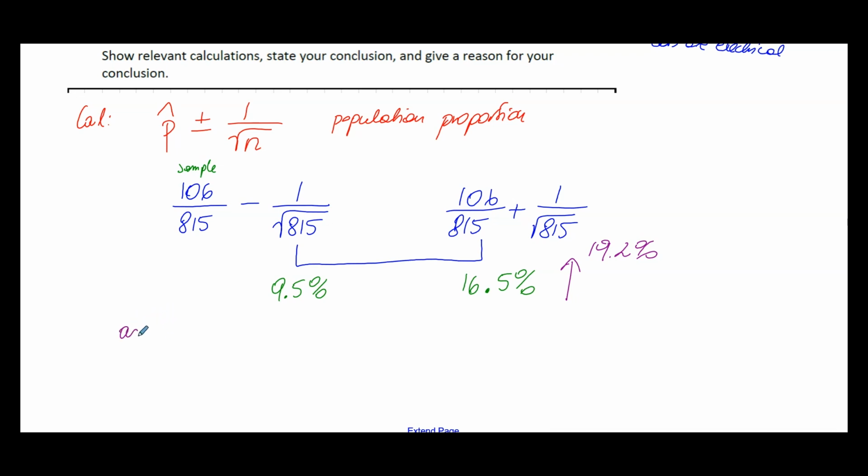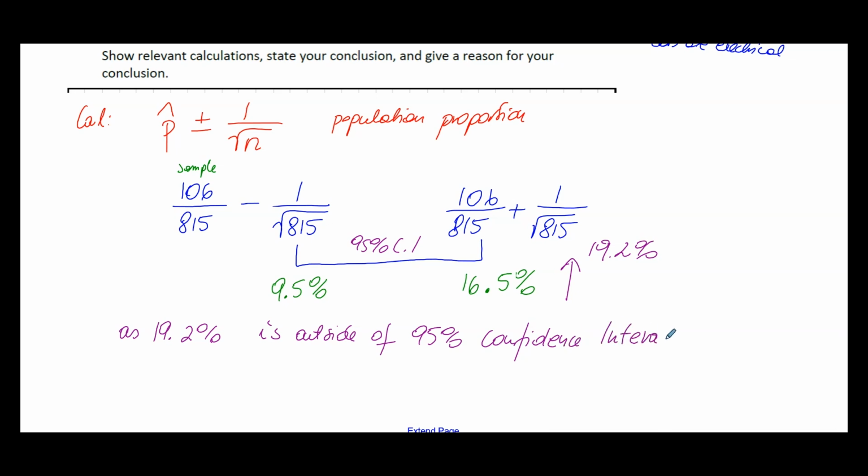We will say 19.2% is outside of the 95% confidence interval, we reject H0, which means null hypothesis.